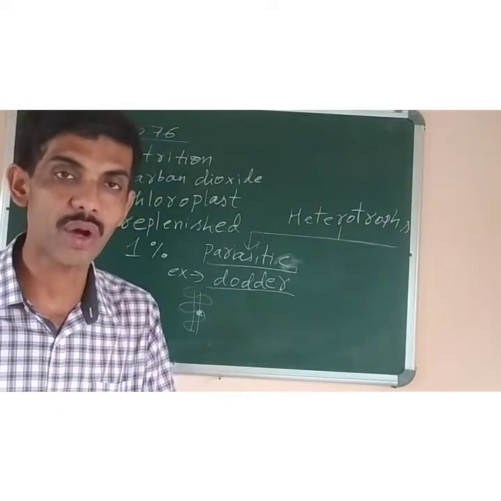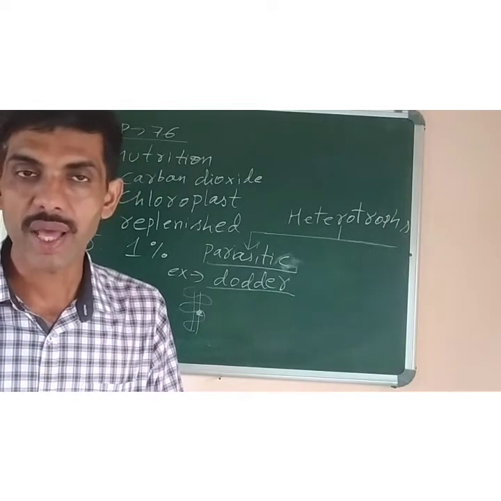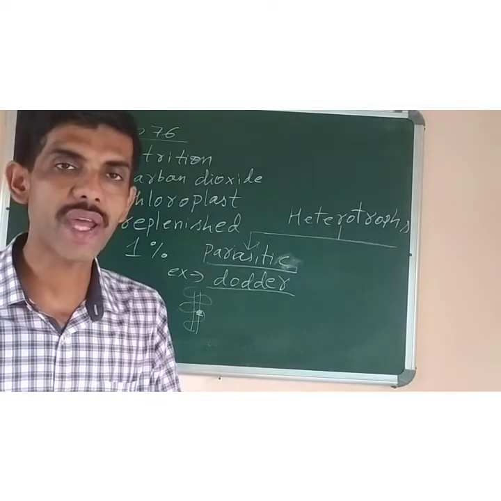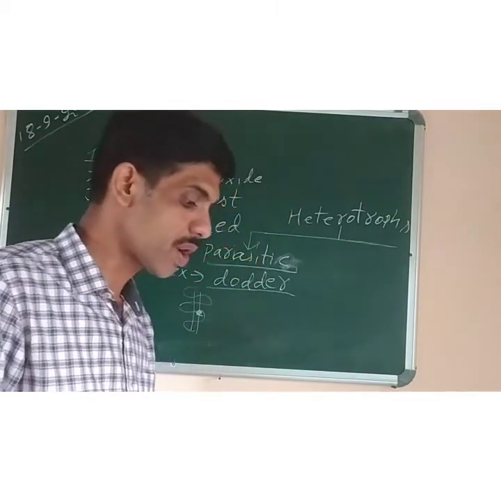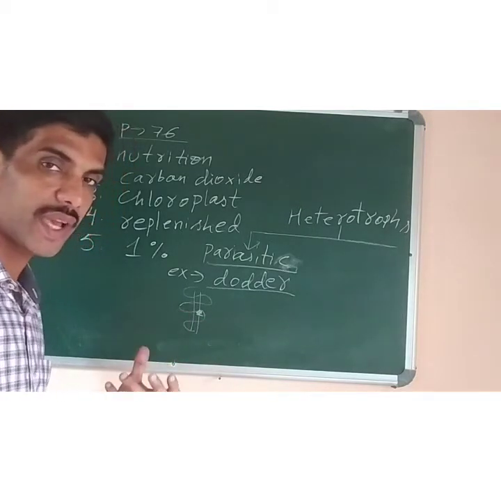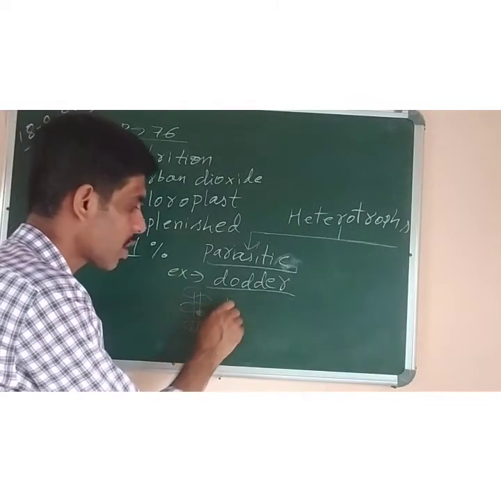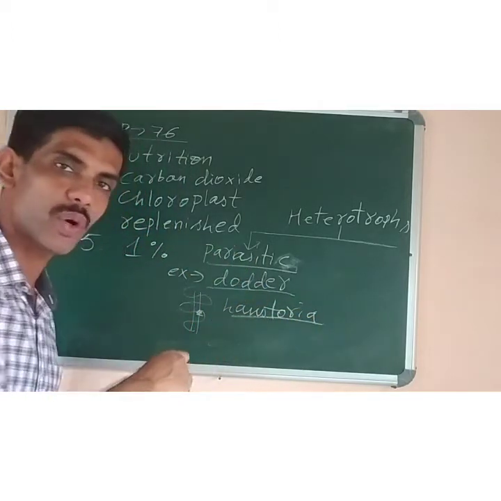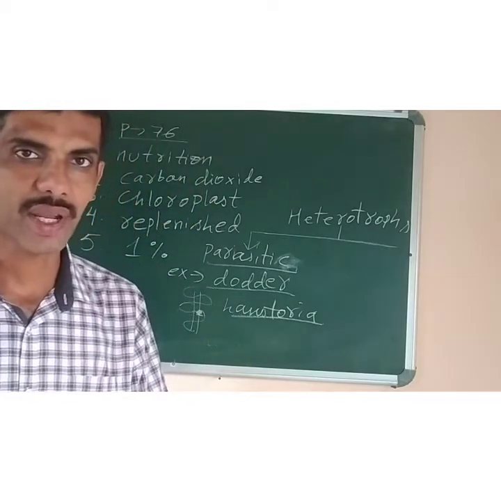Haustoria. So if asked what is haustoria? Haustoria is a root developed in the parasitic plants that helps to obtain nutrients from the host body. It will reach up to their conducting tissue from where they will extract the food. They cannot make their own food because they are parasites. So they will develop special roots which are called haustoria that will penetrate, that is enter inside the body of the host cell, and from there they will suck the nutrients which is needed for their survival.